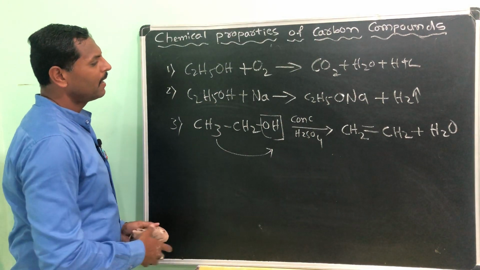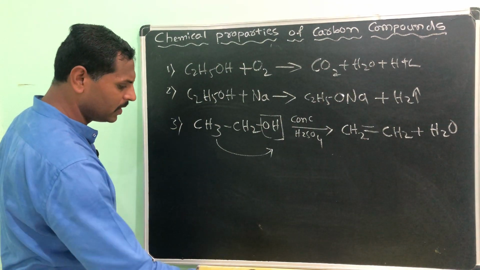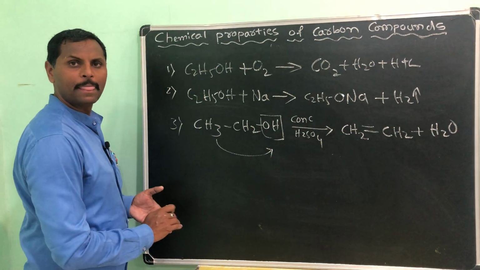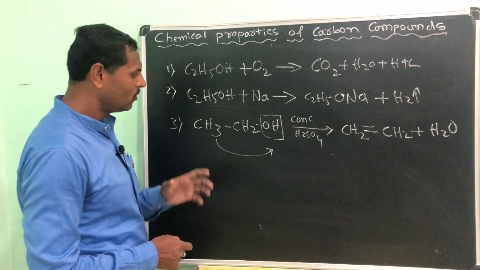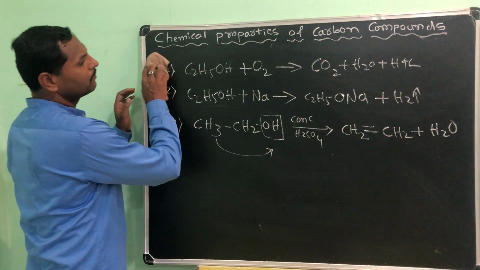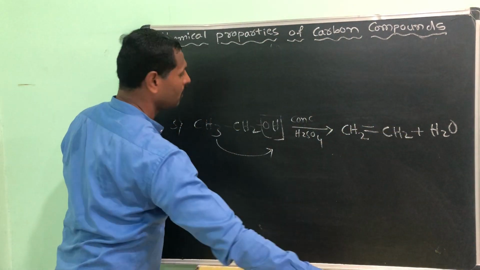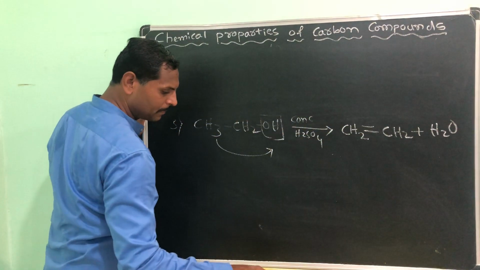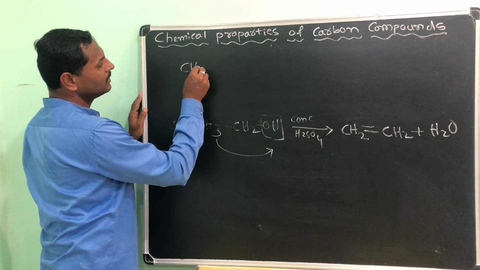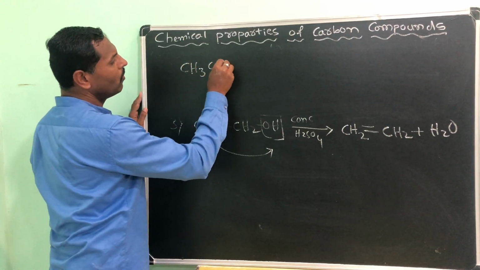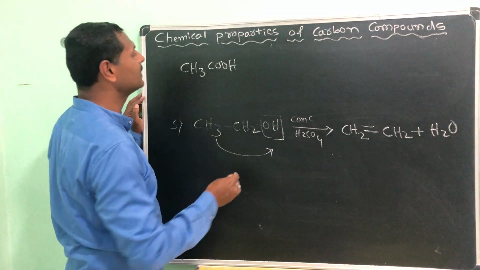So next what we will do, this is over, we will simply add this one to our next compound. What is that? Ethanoic acid. Okay, we will try it now. What product we will get, just we will try it. See here, first I will take the ethanoic acid, CH3COOH, ethanoic acid, or very good, acetic acid.